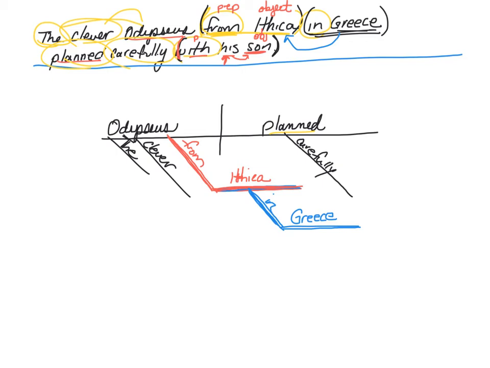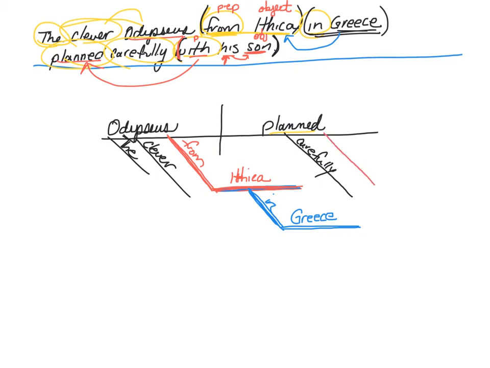So my question is, what is "with his son" describing? Is it describing "he's carefully"? Is he carefully with his son? No. Is it describing planning? He planned with his son. Ding, ding, ding. Yes. "With his son" is describing how he is planning. And "how" is one of your adverb questions because that prepositional phrase is describing the verb, which makes it an adverb. That means, again, it's a prepositional phrase.